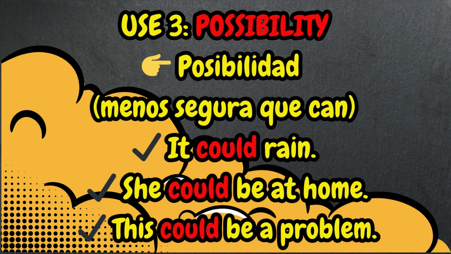Use 3: possibility. Posibilidad. Menos segura que can. It could rain, she could be at home. This could be a problem.